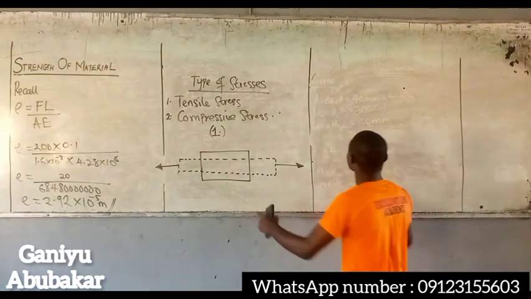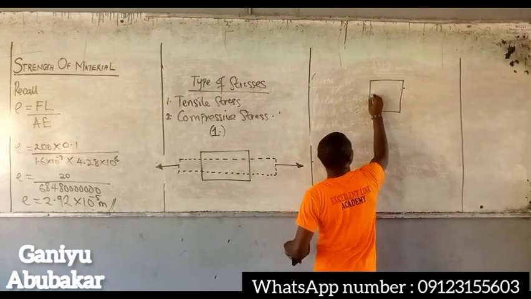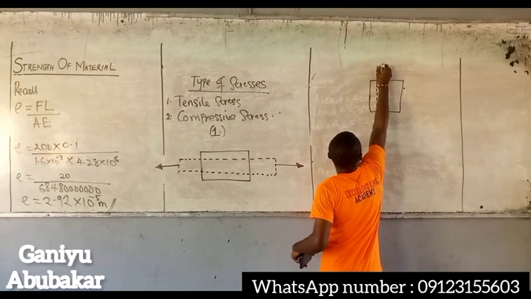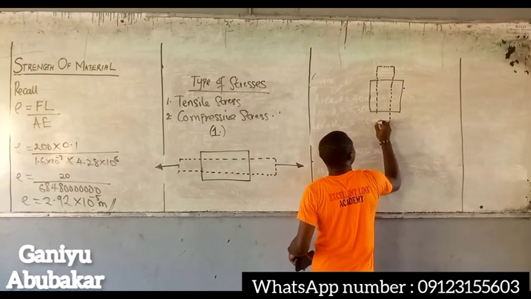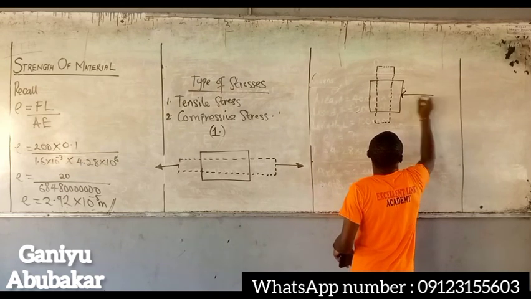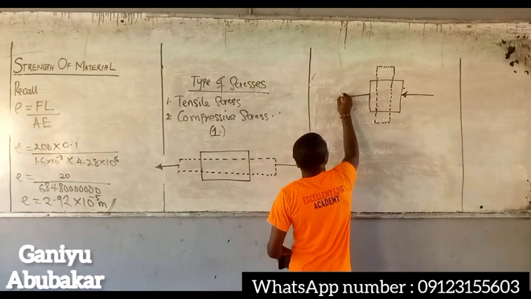I have a diagram this way. Compressive stress is stress that tends to reduce or decrease the length of the material, which I have this.